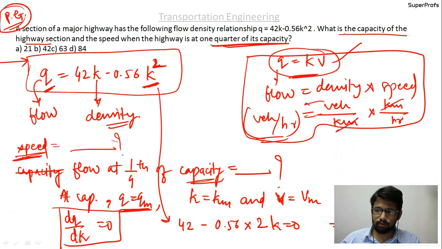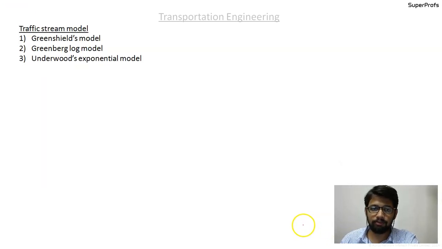So k equals 37.5 vehicles per kilometer, or vehicles per some distance. This is the density, the k max. From this you can obtain the v max.